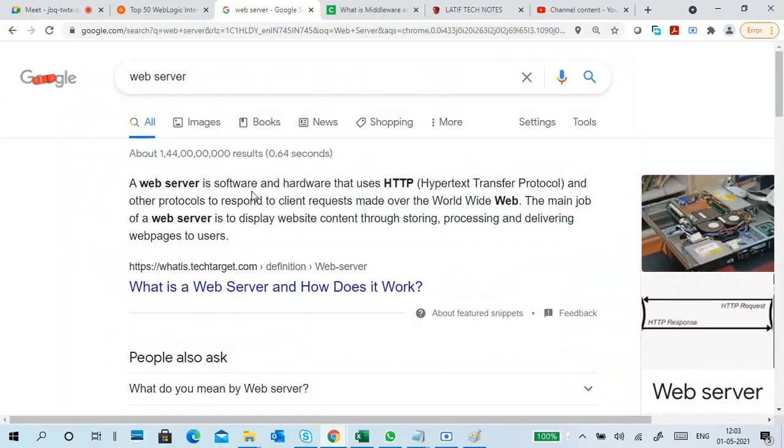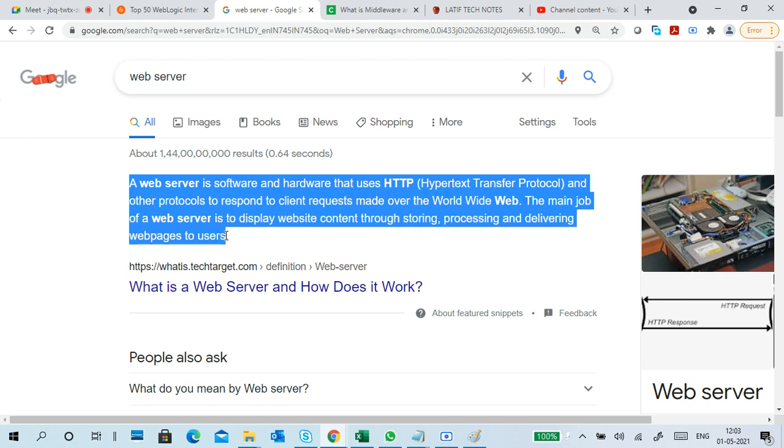So here is a web server. It is software that uses HTTP, a protocol, to respond to client requests made over the World Wide Web. The main job of a web server is to display website content through storing, processing, and delivering web pages to users.